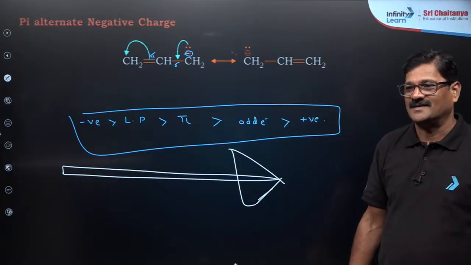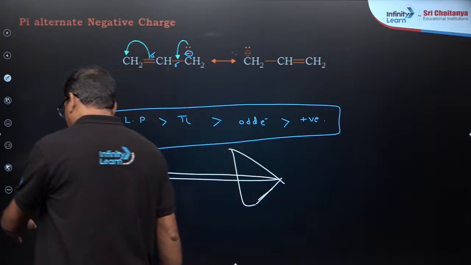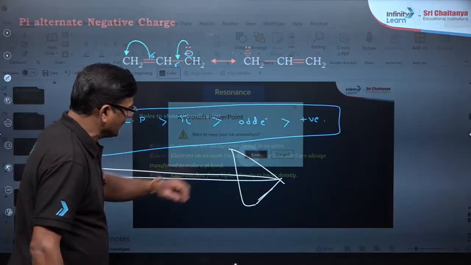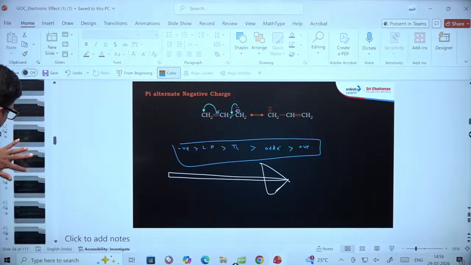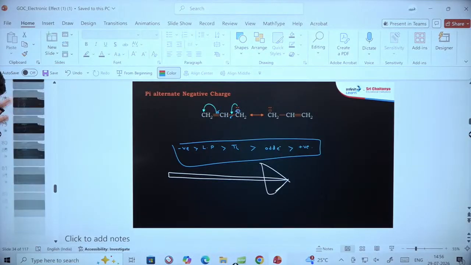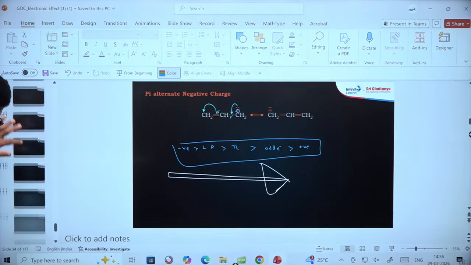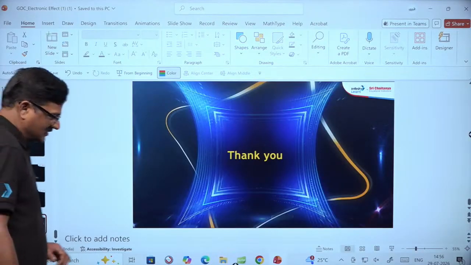That's good. Now we will be discussing, in continuation of this, all these electronic effects in general organic chemistry in the next class, for the next 2-3 days, along the same pointers I just want to discuss.